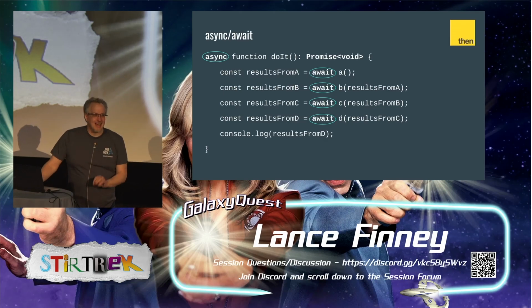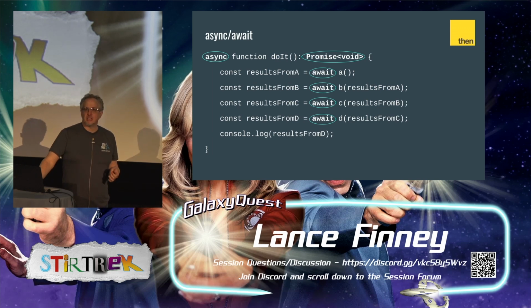Now, this code is not exactly like the code on the previous slide, because anytime you use async await, you have to return a promise. So even though this function doesn't explicitly return anything, it still returns a promise. The previous one didn't. And this can be annoying, but it's actually better because it's more honest. This function has an asynchronous aspect. It's waiting on something. And now the caller is forced to know it, and that's a good thing.